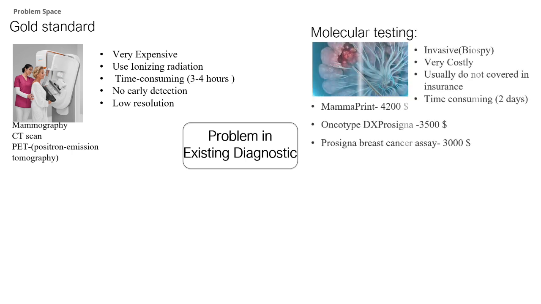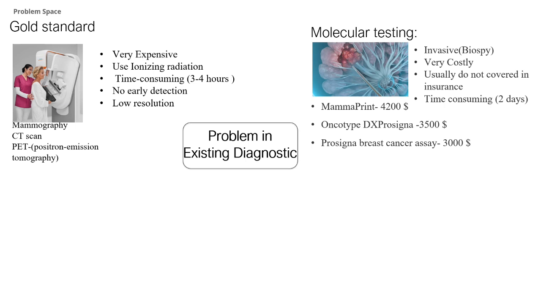Moving on to molecular testing methods such as MammaPrint, Oncotype DX, and Prosigna breast cancer assay, while they provide valuable information, they also have limitations. They require invasive procedures like biopsies. They are quite costly, ranging from $3,000 to $4,200 per test. Insurance coverage for these tests is often limited. The turnaround time for results can be as long as 2 days.